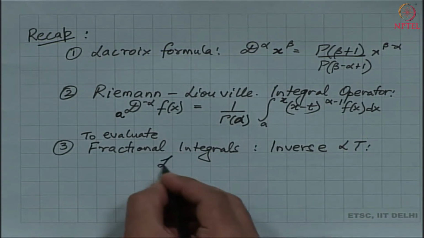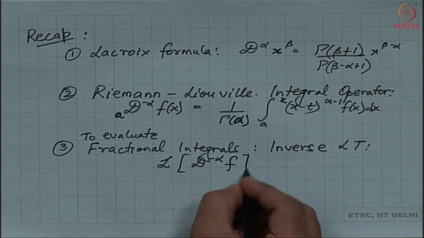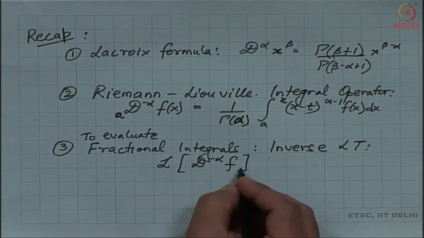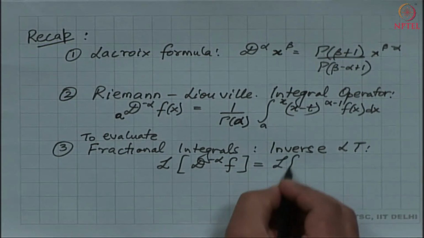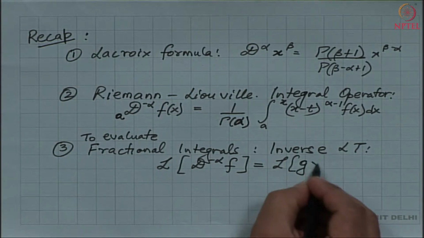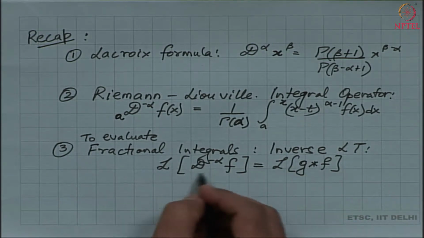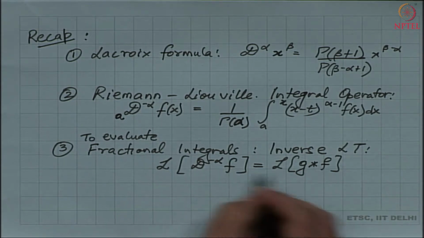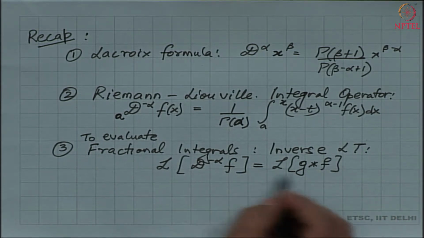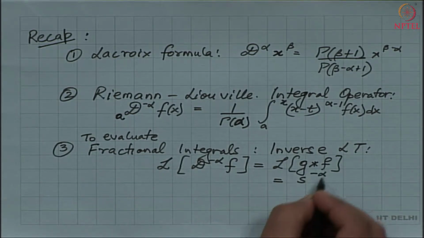So, suppose we are given the fractional integral that we have to evaluate, we will take the Laplace transform, and we have shown that this is nothing but the Laplace transform of the convolution of two functions. The first function g is the function corresponding to this operator, and of course, the second function is f, and that is given by this following result.